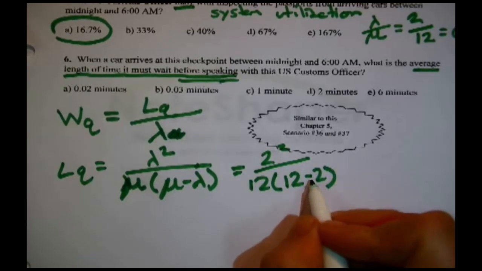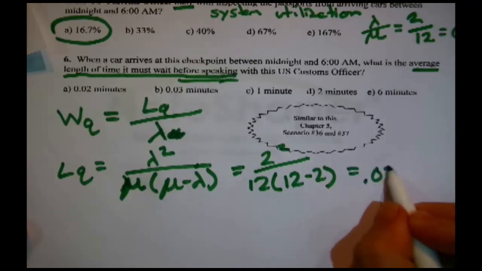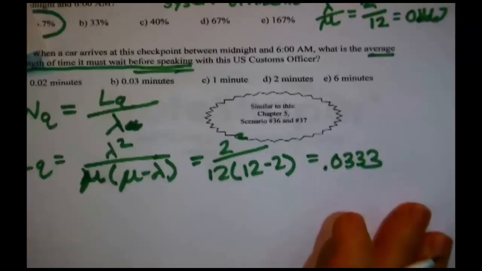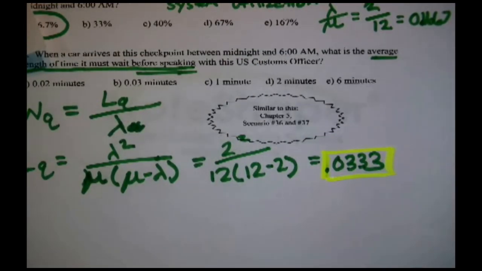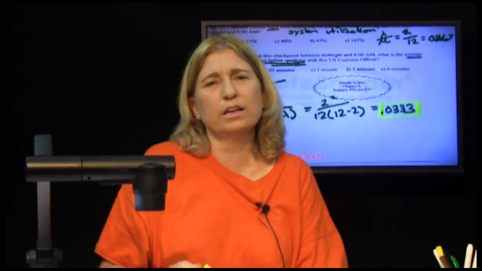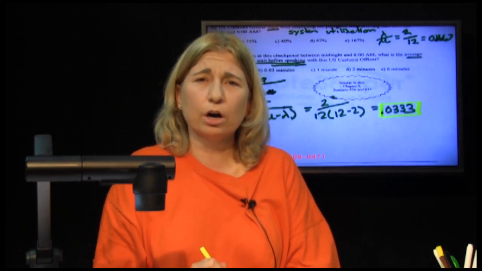And then 12 times (12 minus 2), so 12 times 10. This is going to come out fairly small: 0.0333. That's the average number of cars sitting in line at any given point between midnight and 6 a.m. It's a tiny fraction of a car, because this is not a very busy time.